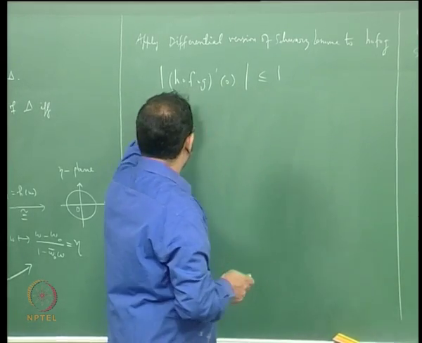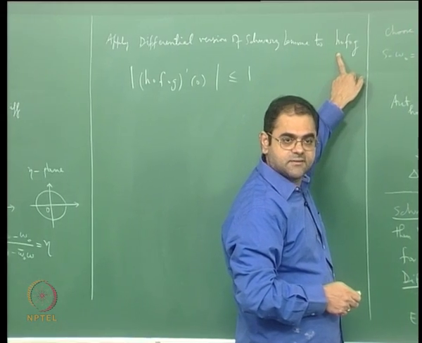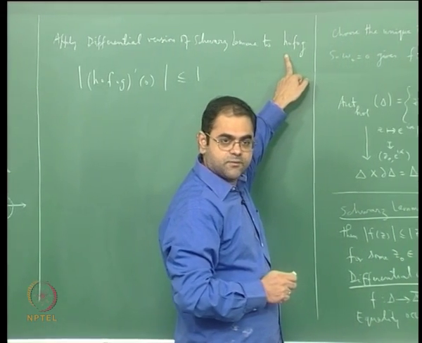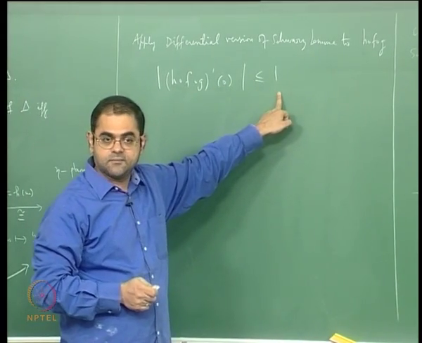So H circle F circle G is such a function, and the modulus of its derivative at the origin cannot exceed 1.